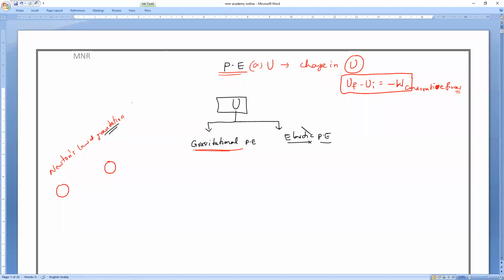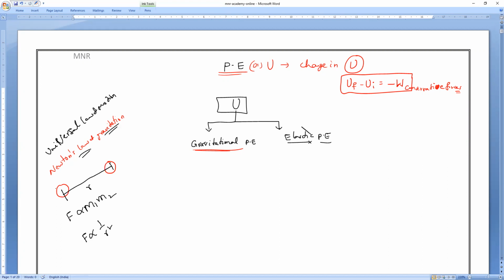So you might remember Newton's law of gravitation, or the universal law of gravitation. This is very popular. It says that the force existing between two bodies is directly proportional to the product of masses and inversely proportional to the square of the distance between them.